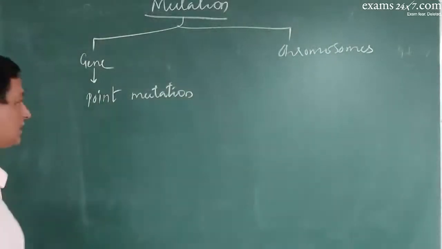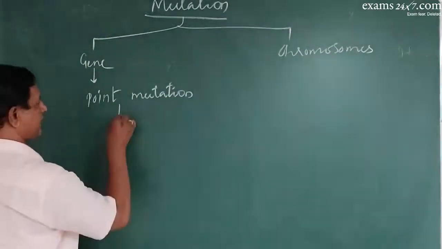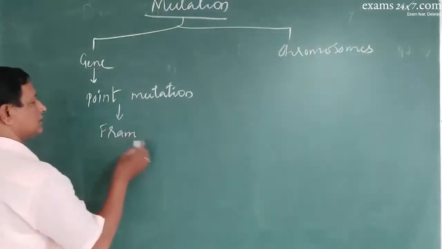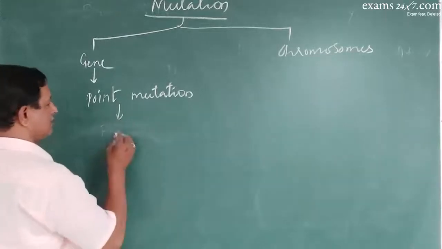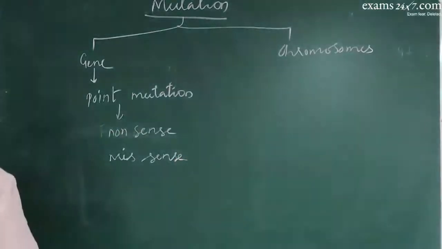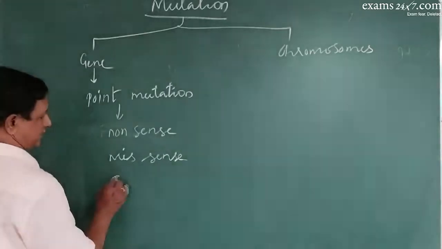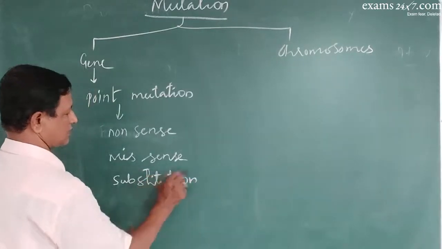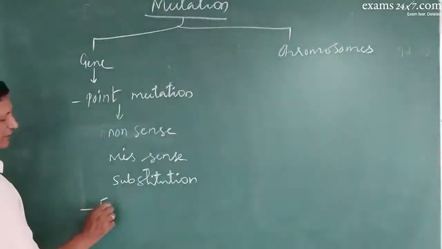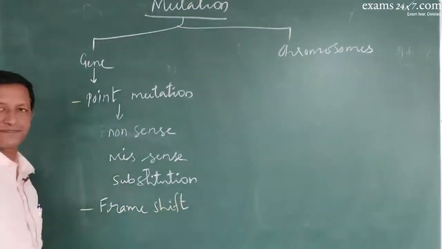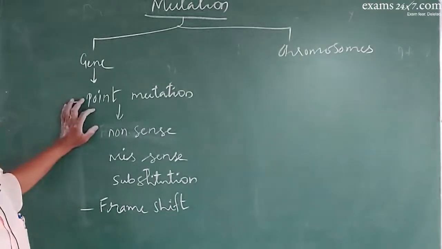Point mutation. And point mutation is again of different types, like nonsense mutation, missense mutation, then substitution mutation, then frame shift mutation.